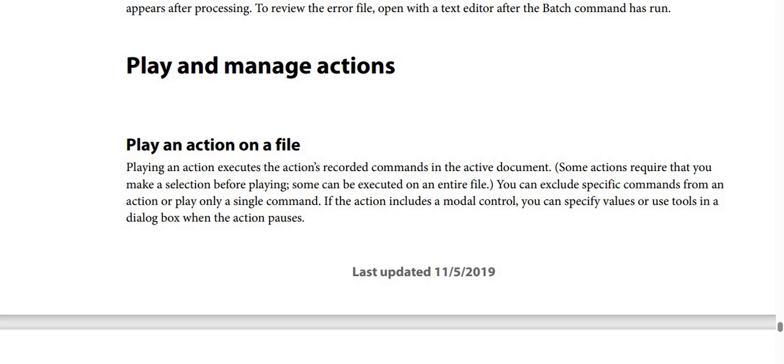Play and manage actions. How to play and manage actions in Photoshop. Play an action on a file.